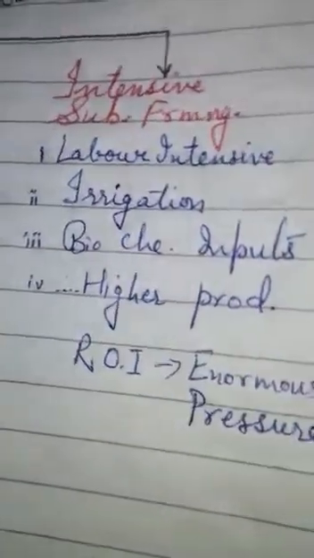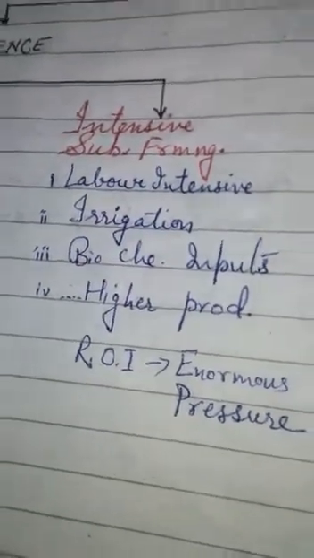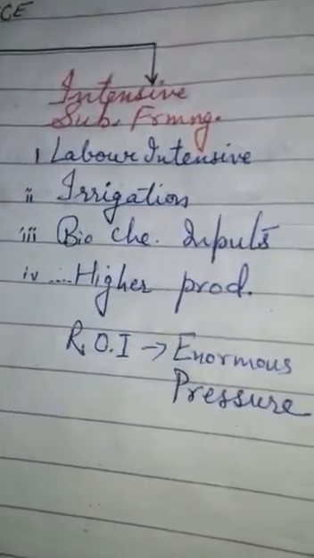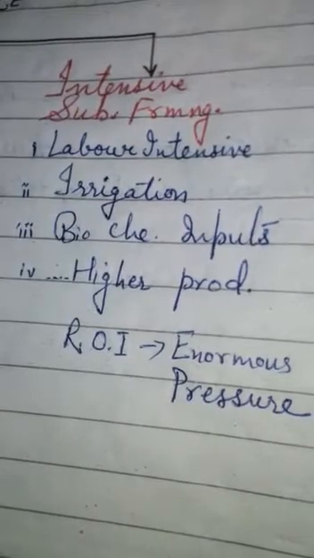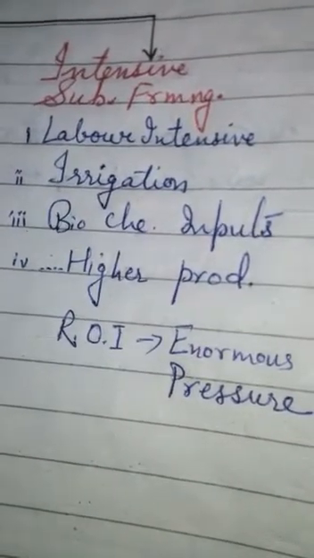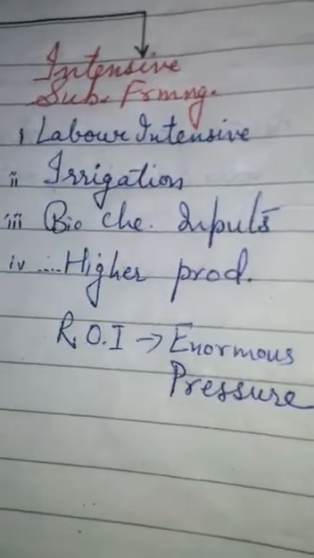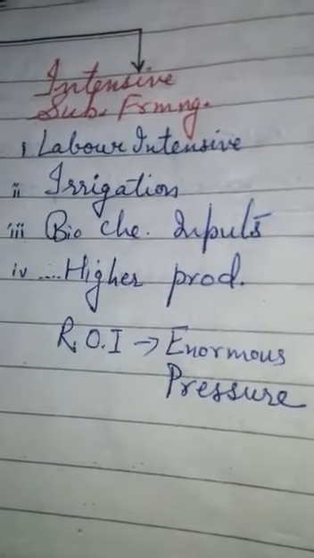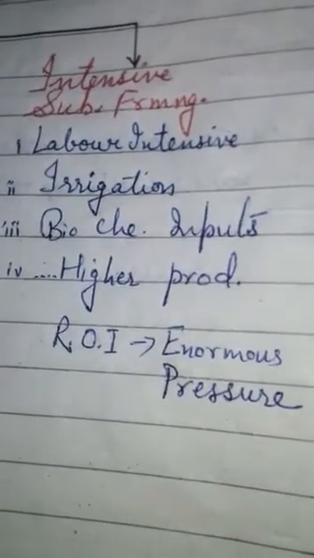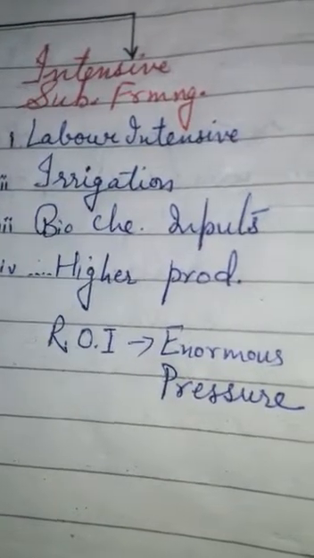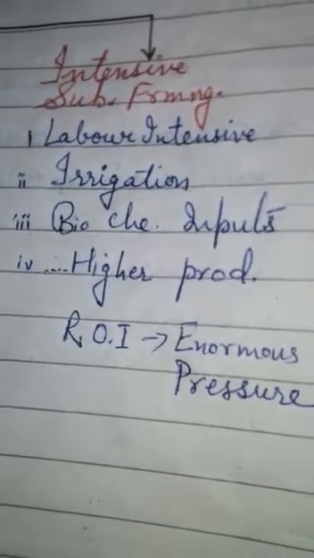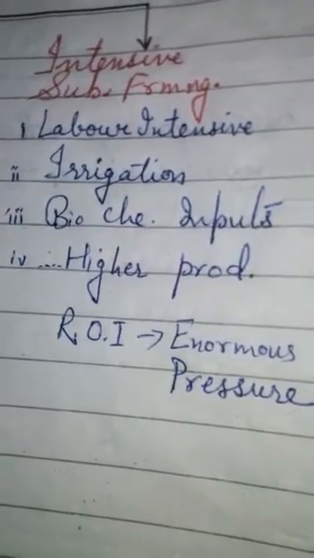Next one is intensive subsistence farming. So here also farming is done for self-consumption, but it is intensive, not primitive. Now here it is labor-intensive farming, that is the laborers are not only the family members, but they are hired also. Then it depends upon the irrigation, because it doesn't depend upon the monsoon rains only, so it depends upon the irrigation and the biochemical inputs, because it tries to give higher production.